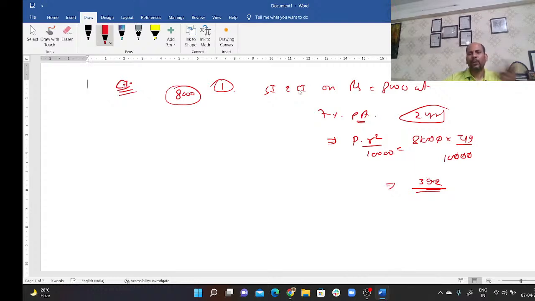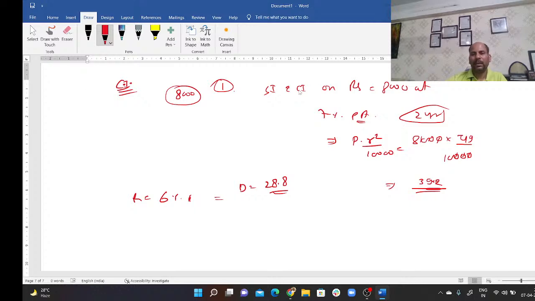Sometimes they can give you vice versa, like on a certain amount of money the difference between SI and CI for 2 years at 6% per annum is rupees 28.8. This is the difference, this is the rate. Find out the sum.